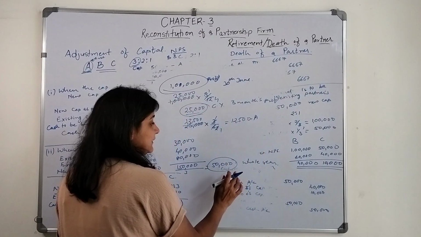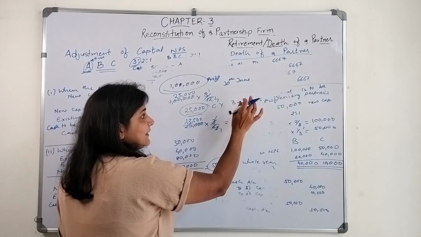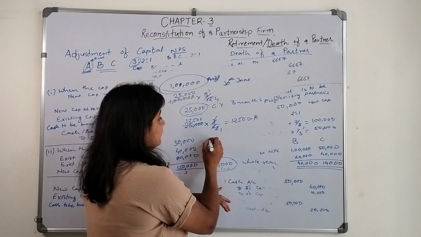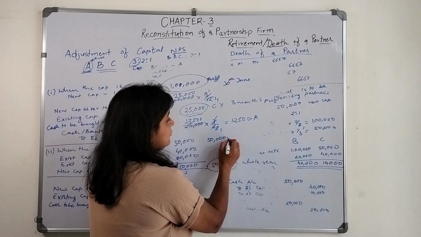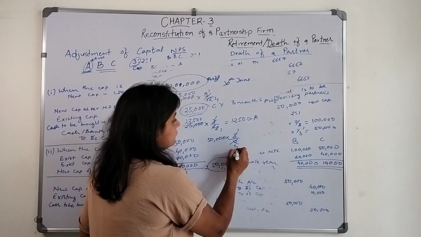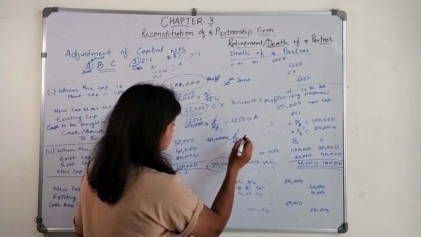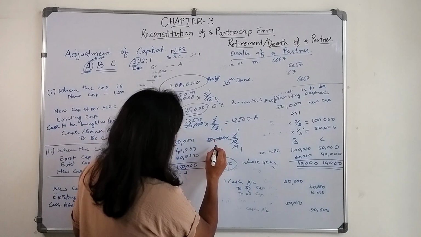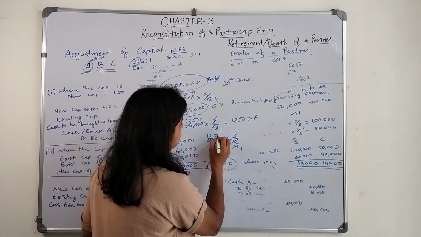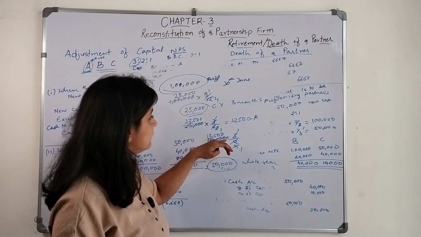The partner's death occurred on 30th of June. So 50,000 into 3 by 12 is 12,500.